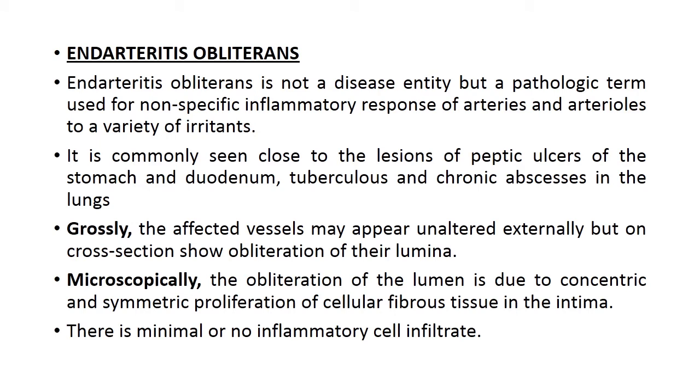Endarteritis obliterans is not a disease entity but a pathological term that is used for non-specific inflammatory response of arteries and arterioles to a variety of irritants. It is commonly seen close to the lesions of peptic ulcers of the stomach and duodenum, tuberculosis and chronic abscesses in the lungs. Grossly, the affected vessels may appear unaltered externally but on cross section show obliteration of the lumina. Then microscopically, the obliteration of the lumen is due to concentric and symmetric proliferation of cellular fibrous tissue in the intima. There is minimal or no inflammatory cell infiltrate.